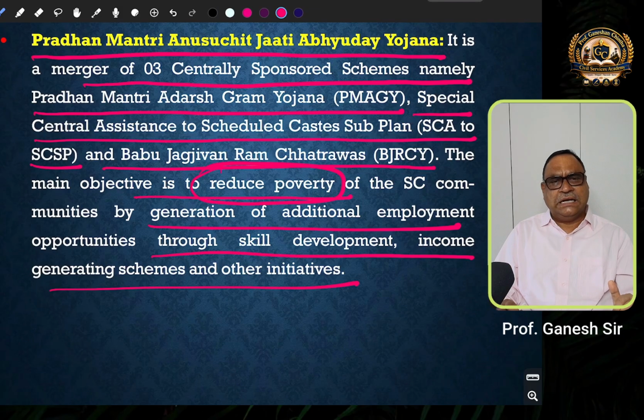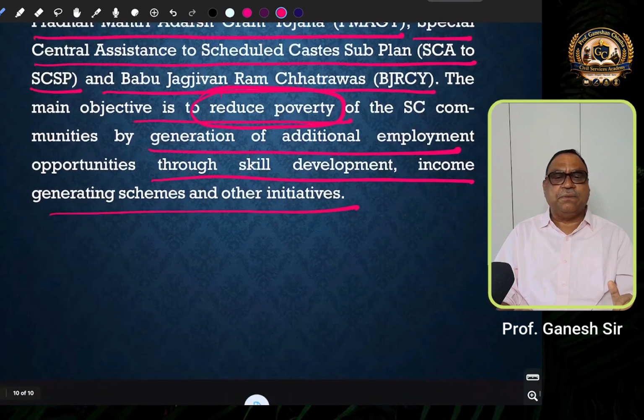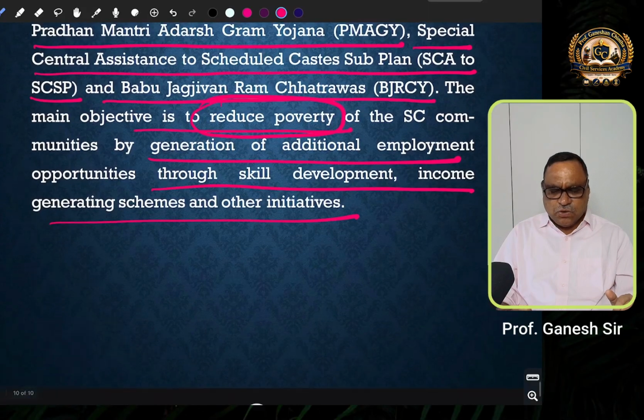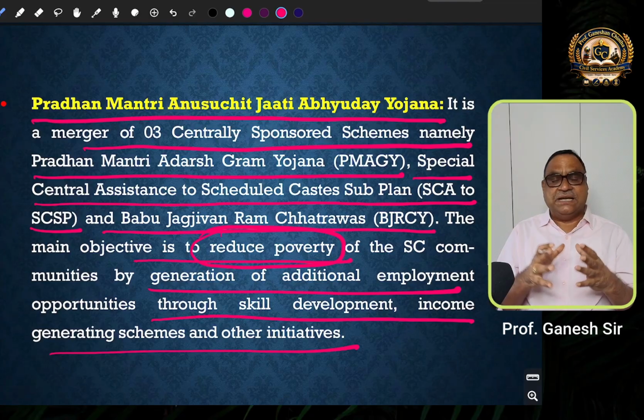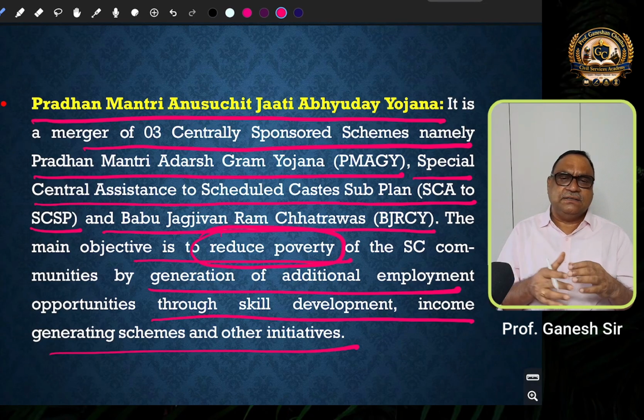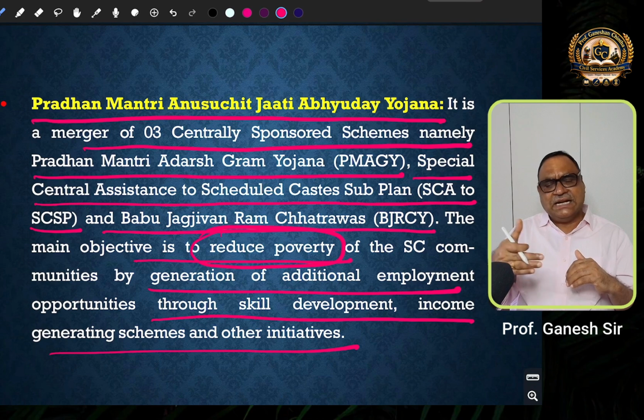So ultimately, this particular scheme will be helpful for the economic empowerment of the scheduled castes. So these are the important welfare schemes being implemented by the government of India through different state governments.